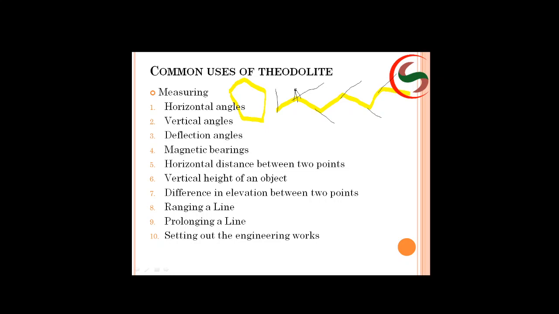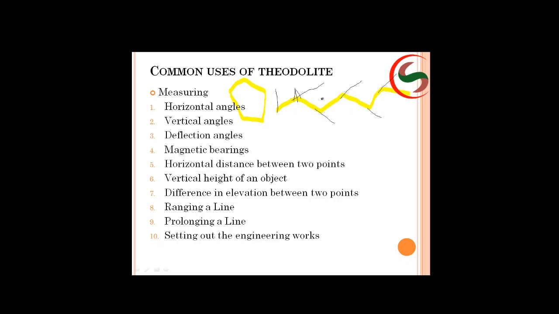Transit the telescope means I am rotating it, revolving the telescope, so the instrument will not be revolved, only the telescope will be changing its position. Your eyepiece will become the objective glass and the objective glass becomes the eyepiece, so that it will be in the same line, right? Now after this, this is your 0 0 line.